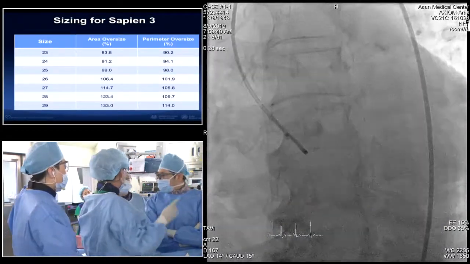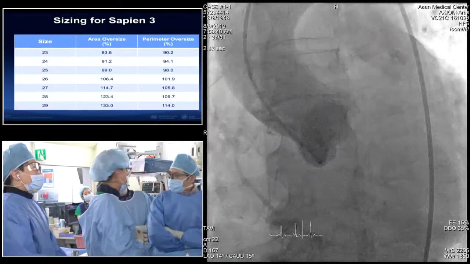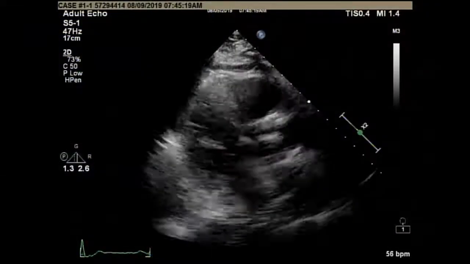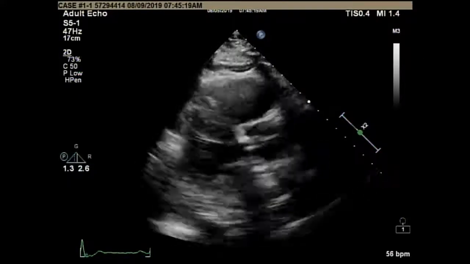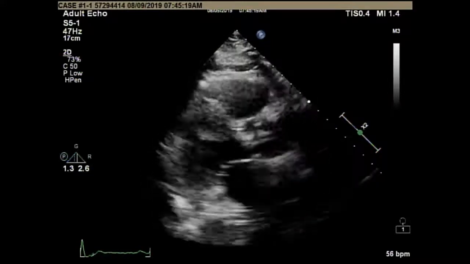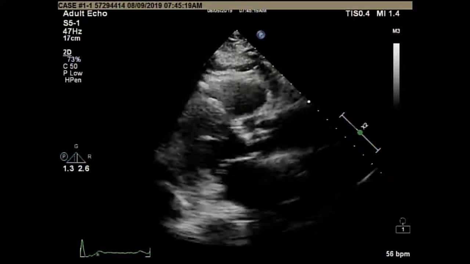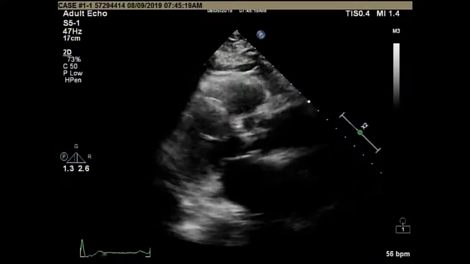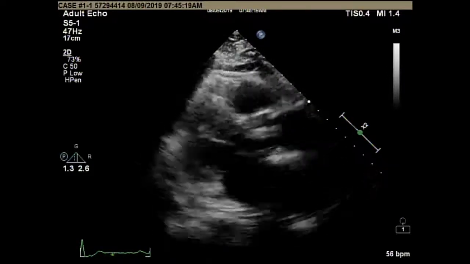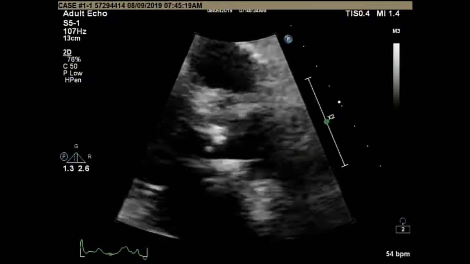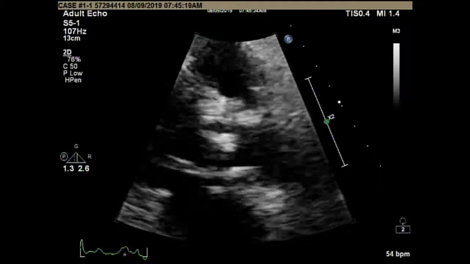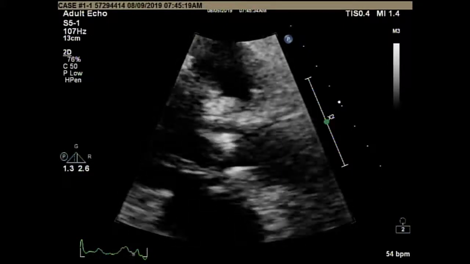Dr. Kim, can you comment on the pre-procedural echocardiographic findings? This is Dr. Kim from Asan Medical Center. Can you see the echo image right now? Yes. This patient is slightly obese, so unfortunately, as you can see here, the echo image is not good. This is a parasternal long axis image. The LV function looks good, and you can see a severely stenotic aortic valve. This is a magnified view. No AR was noted.